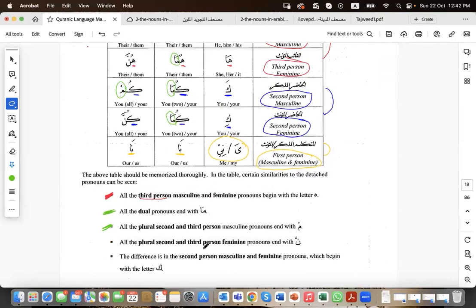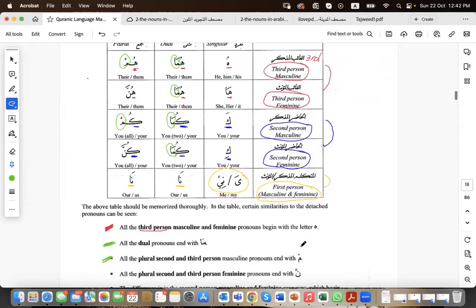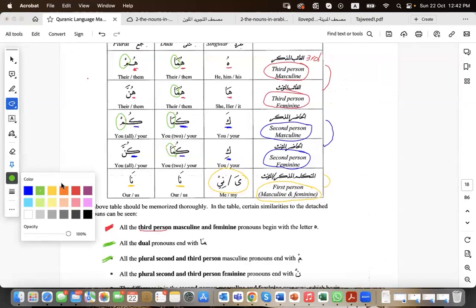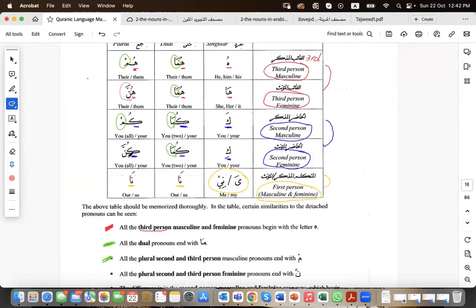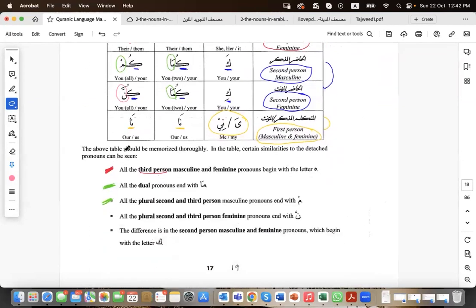All the plural second and third person feminine pronouns end with noon with a shadda. Again, yes, this is the case. So okay, if you can see here, you will find that the plural feminine third person ends with a noon with a shadda and fatha, and this is the same situation also with the plural of feminine second person.